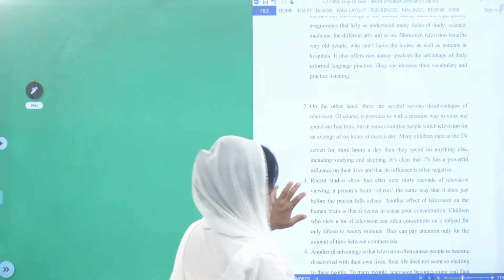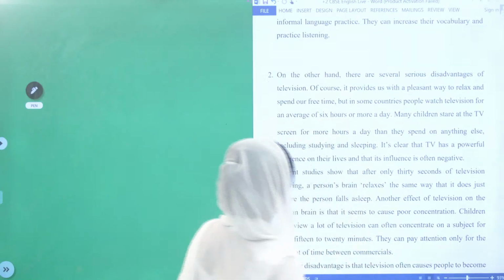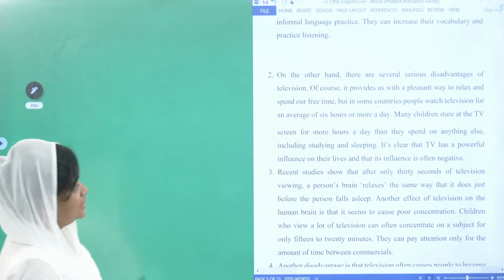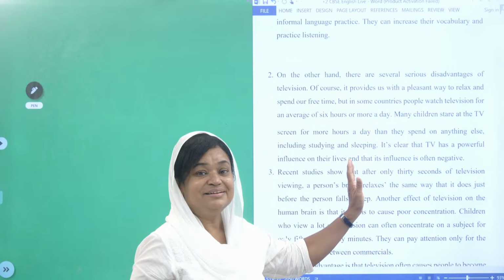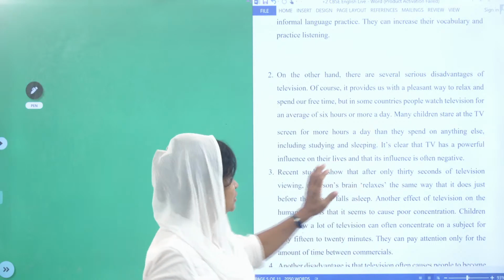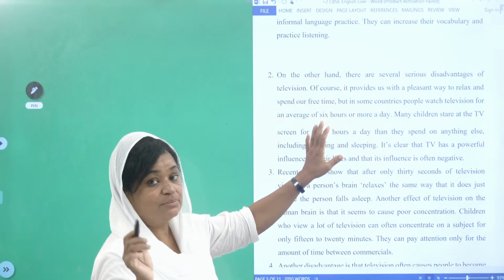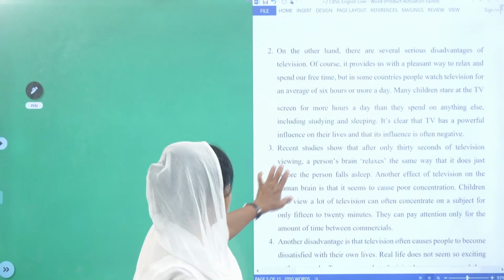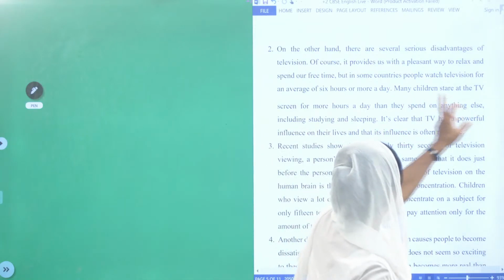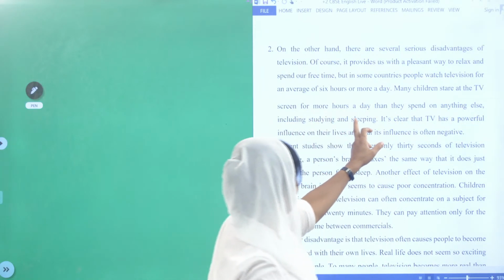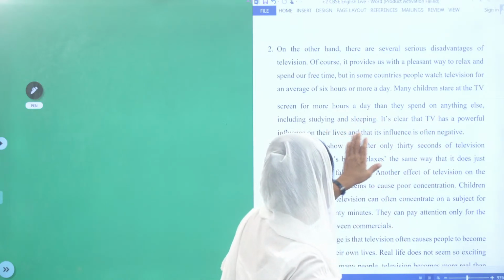On the other hand, there are several serious disadvantages of the television. Come on, they have given the disadvantages of the television. It goes on like this, children. You must take time to read this, and then many children stare at the TV screen for more hours a day than they spend on anything else, including studying and sleeping.